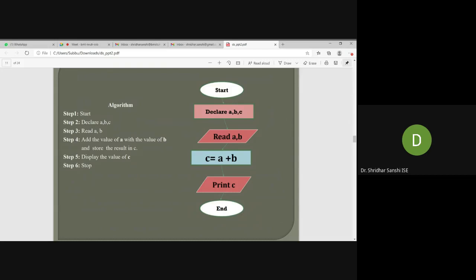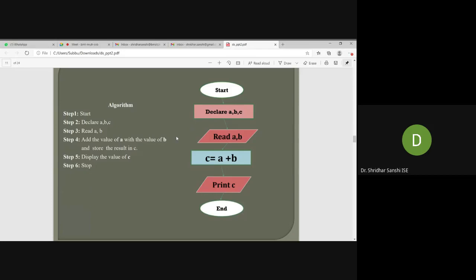We require A, B, and C for holding the values. A is for one value, B is for another value, and C is for the result. That's why we are declaring these three variables. Then read A and B, right? For reading, we have to use this particular symbol.